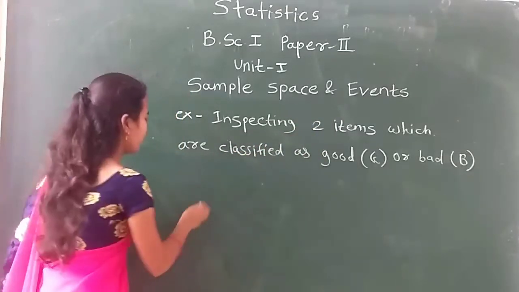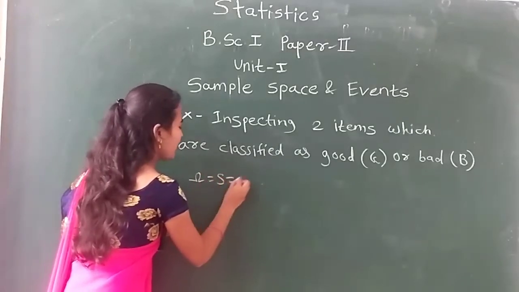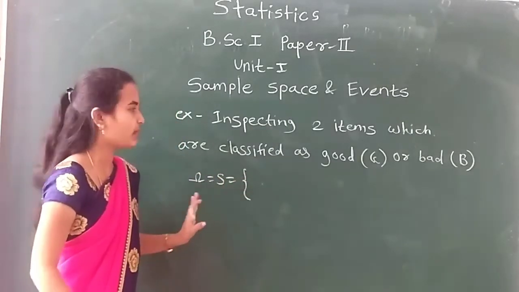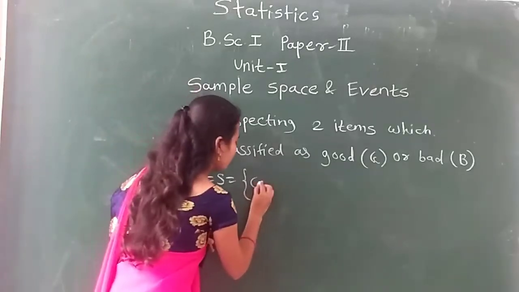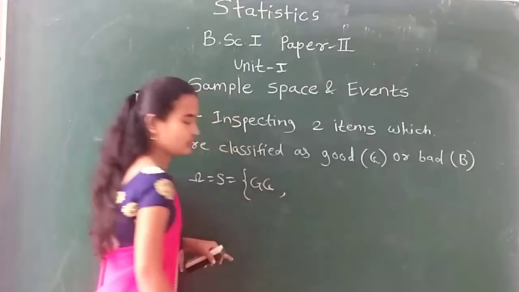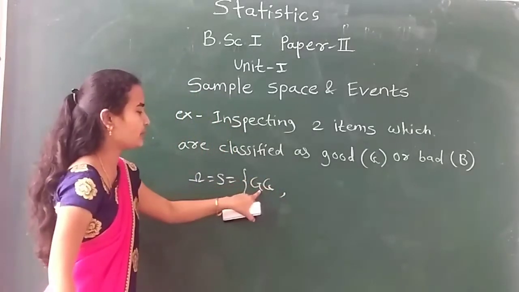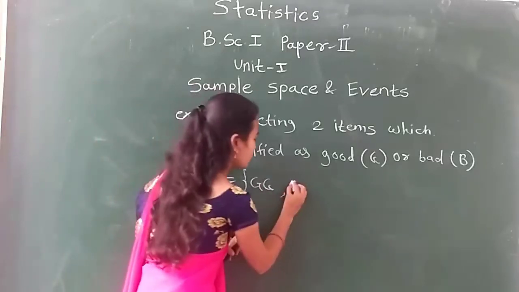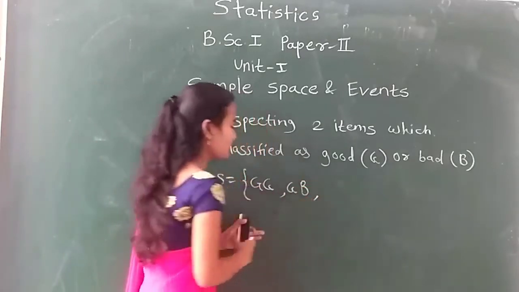So my sample space omega becomes: if the first item is good and the next item is also good, my first sample point is GG, both items are good. Next would be GB. What is the meaning of this?